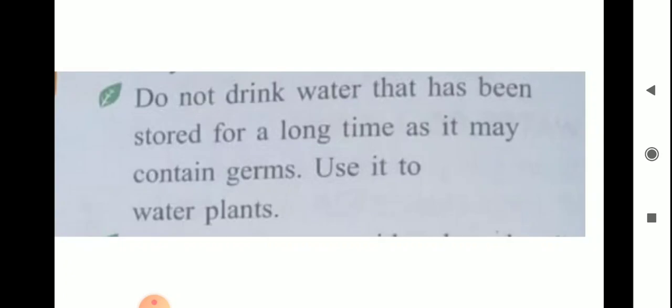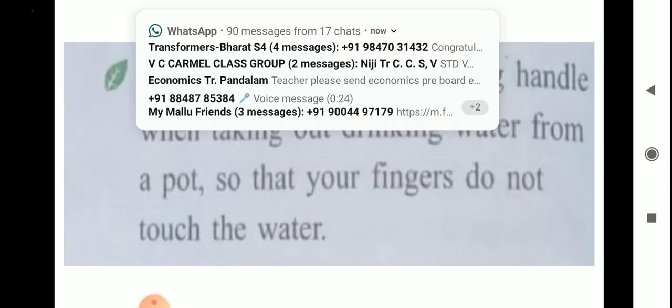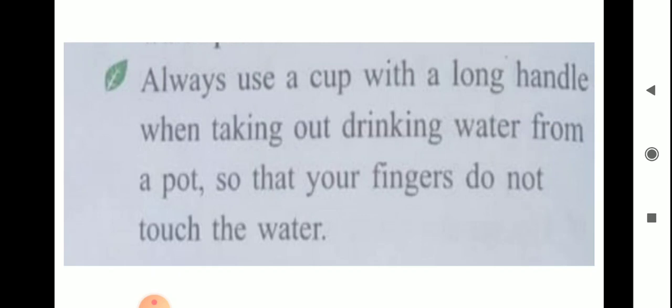How can we keep the drinking water clean? Water vessels containing drinking water should always be kept covered. Otherwise, dust particles or insects may fall into it. Do not drink water that has been stored for a long time as it may contain germs. Use it to water plants. Always use a cup with a long handle when taking out drinking water from a pot so that your fingers do not touch the water.